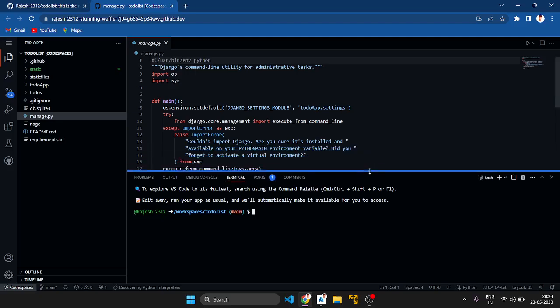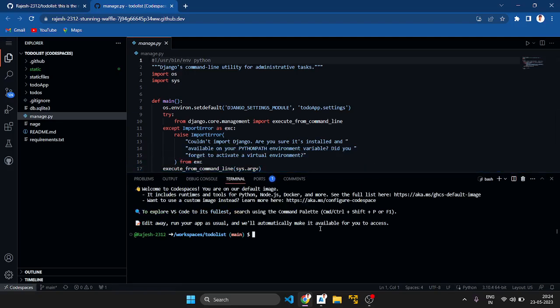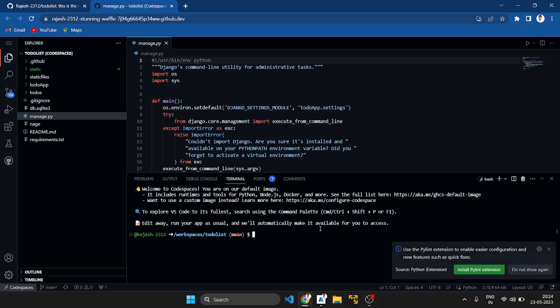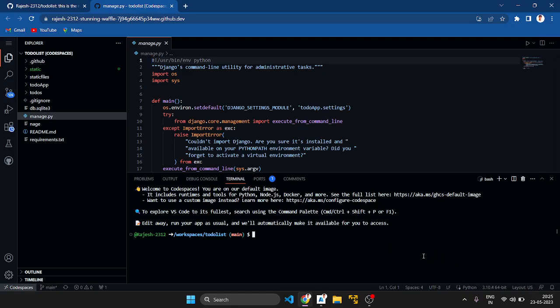Next, I want to run this website locally. First of all, I want to explain about the framework which I use. To develop the to-do list, I use the Django framework. Why I use the Django framework is that it is easy to use and easy to develop web applications. If we want to add artificial intelligence and machine learning, it is the best framework.